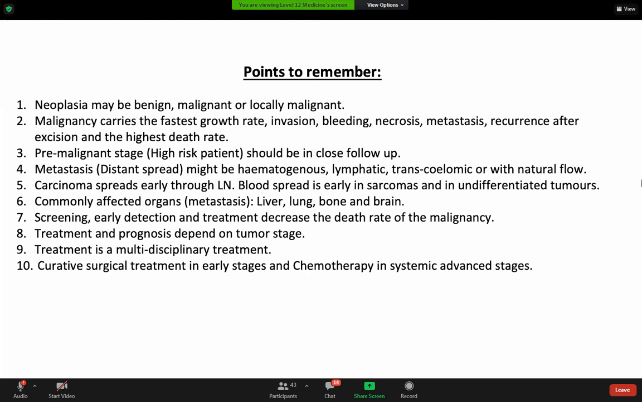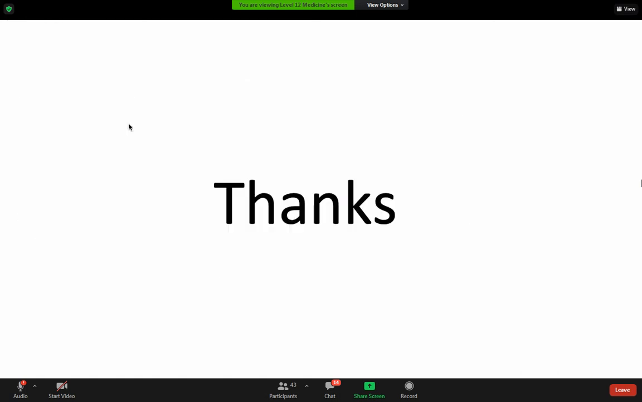Commonly affected organs for metastasis are liver, lung, bone, and brain. Screening, early detection, and treatment decrease the death rate of malignancy. Treatment and prognosis depend on tumor stage, which is what we said, clinical staging. Treatment is by a multidisciplinary team. It's very important. Curative surgical treatment in early stage and chemotherapy in systemic advanced stages.